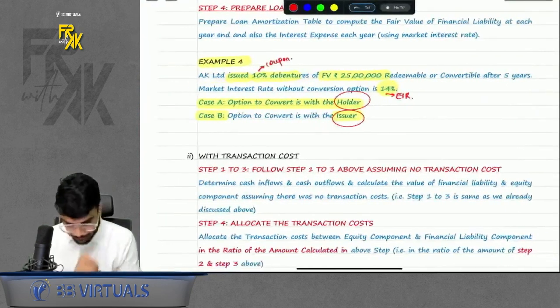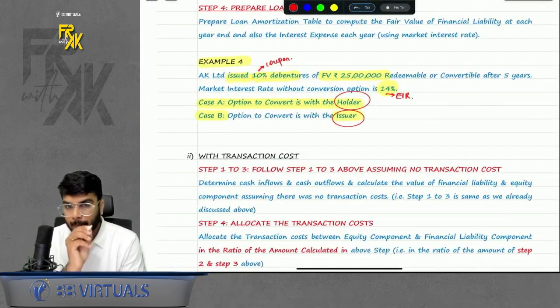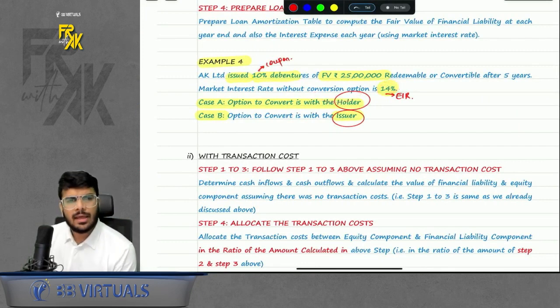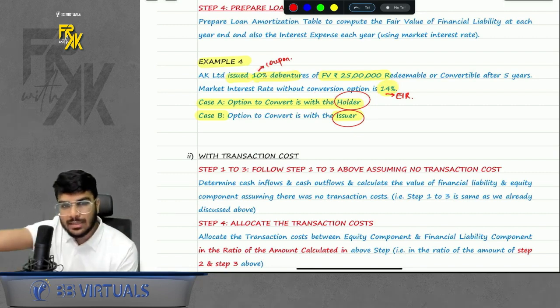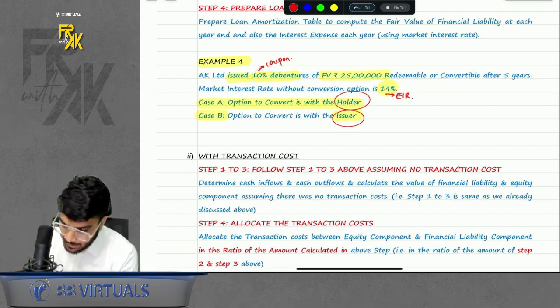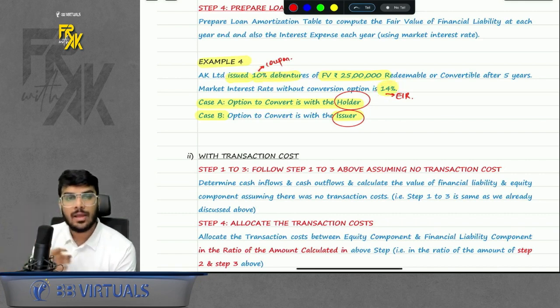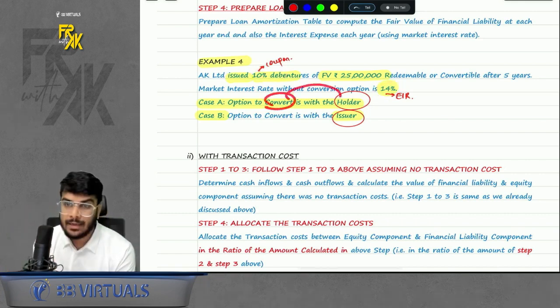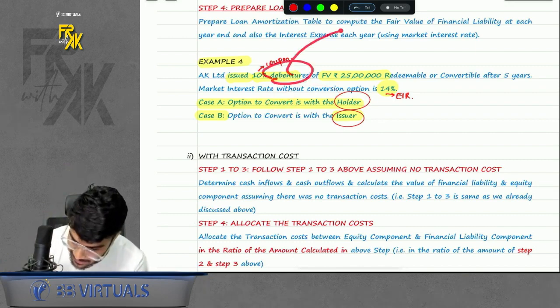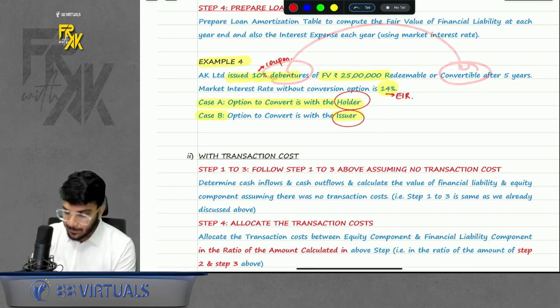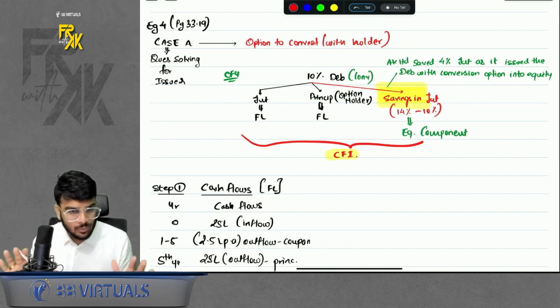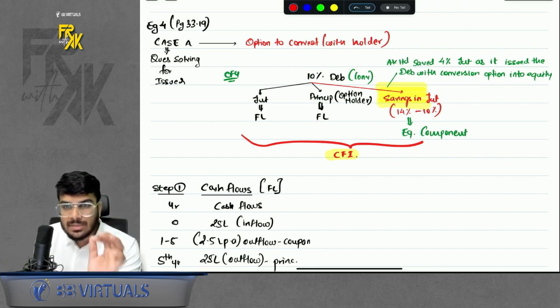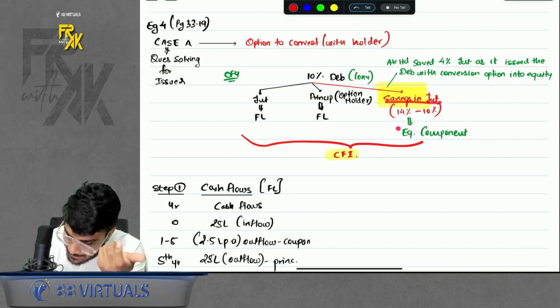If you see closely, the coupon was only 10%. But the rate in the market is 14%. Now, why will my holders accept a lower rate debenture? Why will my holders accept a lower coupon rate debenture when they can earn 14% in the market? Because I am giving them a conversion option as well along with the normal debenture. That is why they are accepting. That means, why was the company able to save this interest? Was it because of the relationship? No. The company was able to save the interest because they were giving the conversion option along with the normal debenture, right? So this savings part is the equity component.